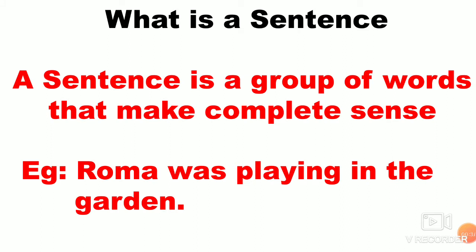A sentence is a group of words that make complete sense. So, children, when we put all words together and arrange the words in a proper manner, and when it gives a complete sense, that is a complete meaning, then it is said to be a sentence. For example, Roma was playing in the garden. In this sentence, all the words are arranged in a proper manner and it gives a complete meaning, so this is said to be a sentence.